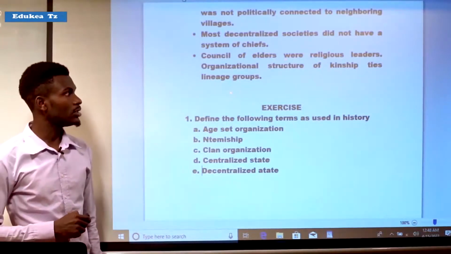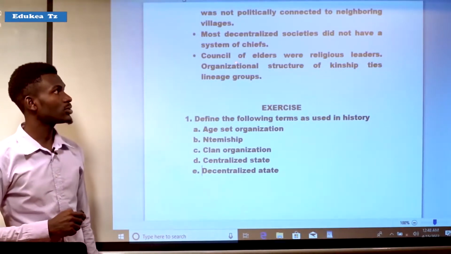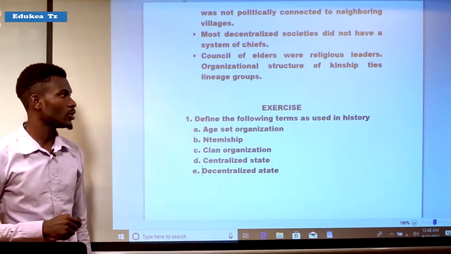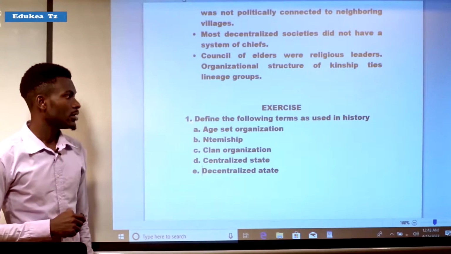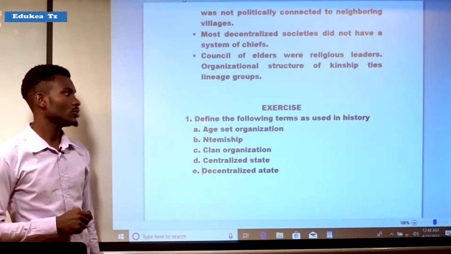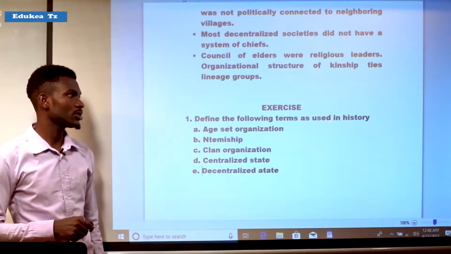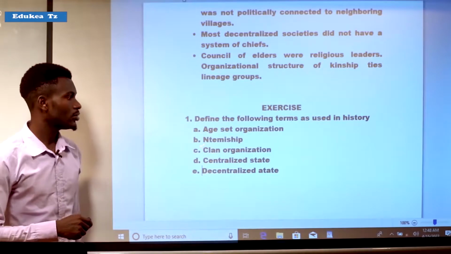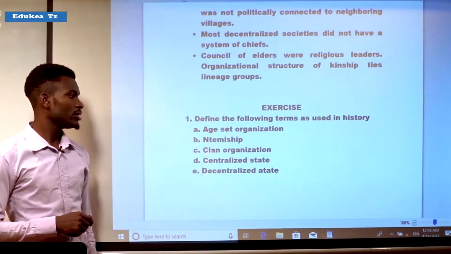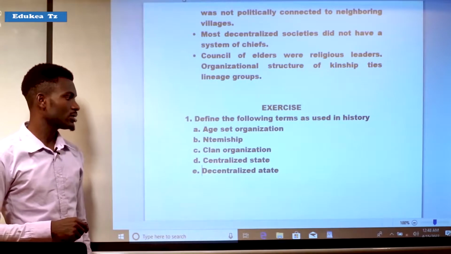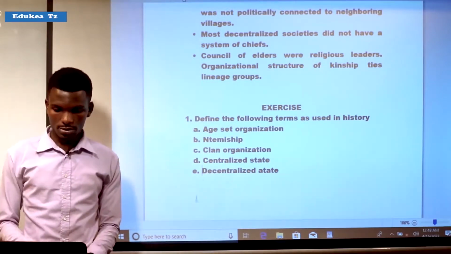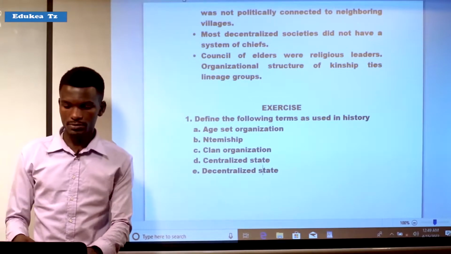So after looking at the decentralized societies or states, I would like to wind up there and leave you the question to perform. The question is only one, and it states: define the following terms as used in history. The first one is age-set organization, second is kinship, third is clan organization, the fourth one is centralized states, and the fifth, the last, is decentralized states.